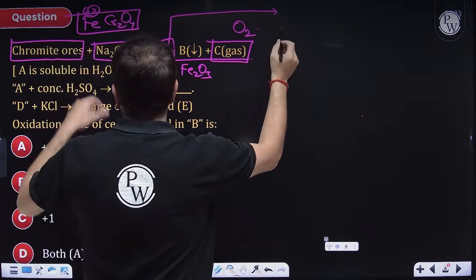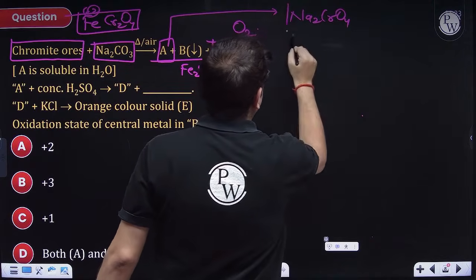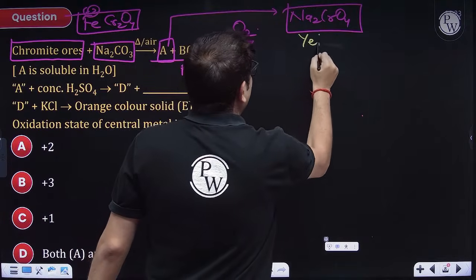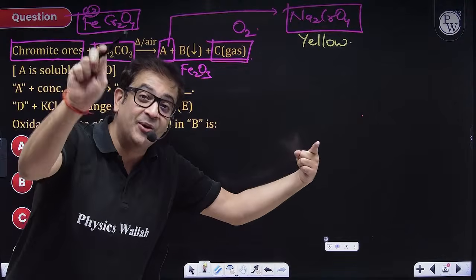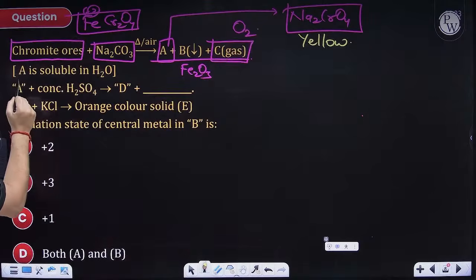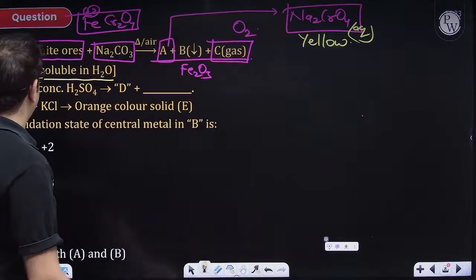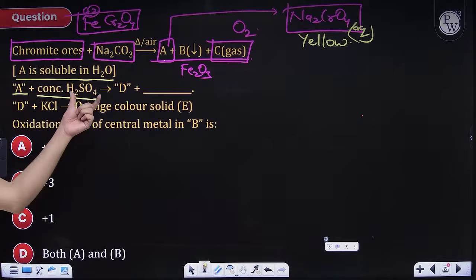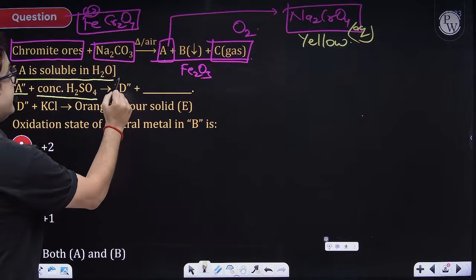This A is my starting material, which is Na2CrO4, the beautiful and famous yellow colored compound, which will further react to produce orange colored K2Cr2O7. So A is my sodium chromate, and this A is definitely soluble in water. So this is a soluble salt. Now that A, which is sodium chromate, reacts with sulfuric acid, and in acidic medium, what is actually formed, sir?